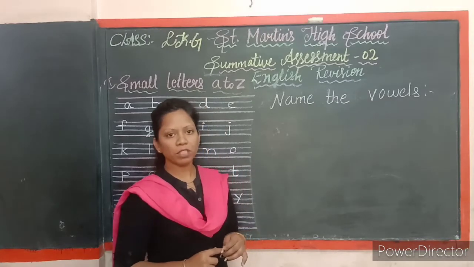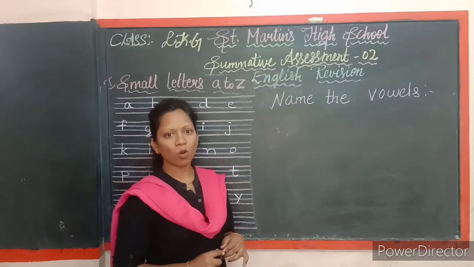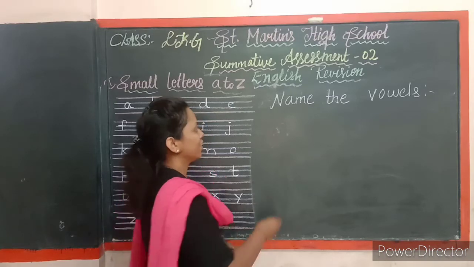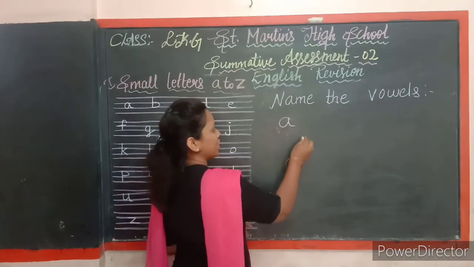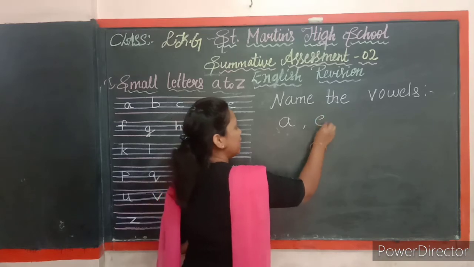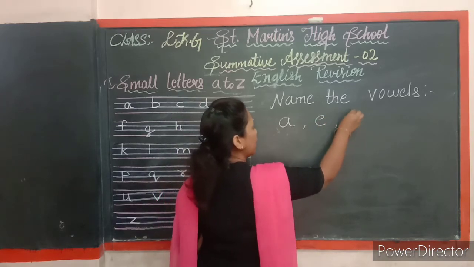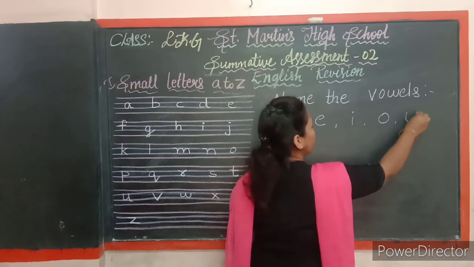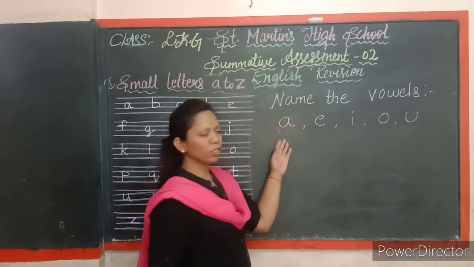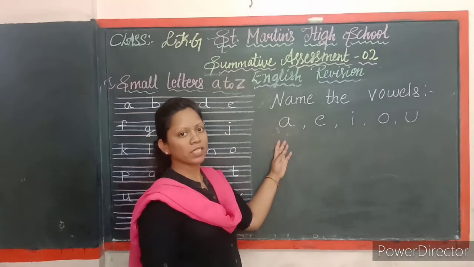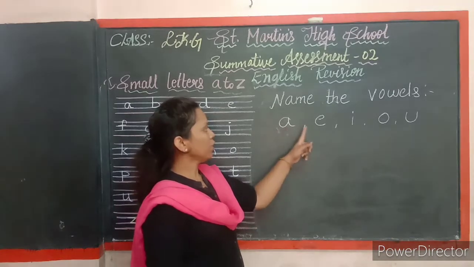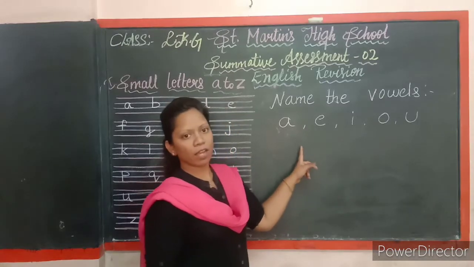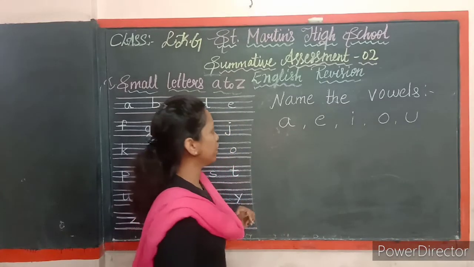Children, and next I am going to teach you vowels. I have taught you in the previous class. Now come on, tell me children, how many vowels are there in the English alphabet? Yes. A, E, I, O, U. So how many vowels are there? 5 vowels. Shall we count? 1, 2, 3, 4, 5. There are 5 vowels in the English alphabet.